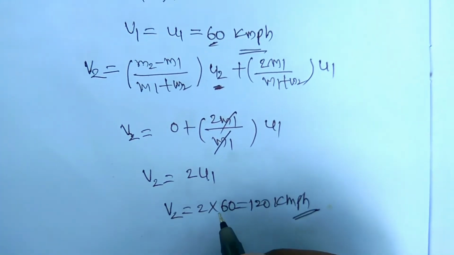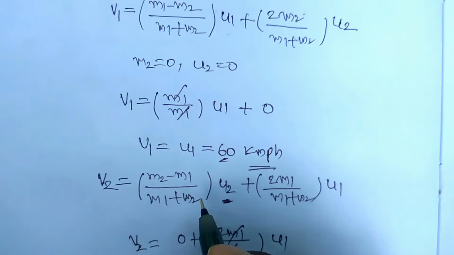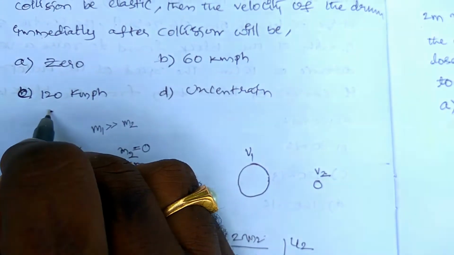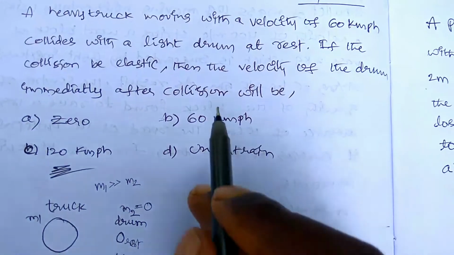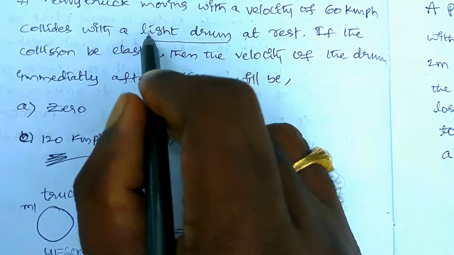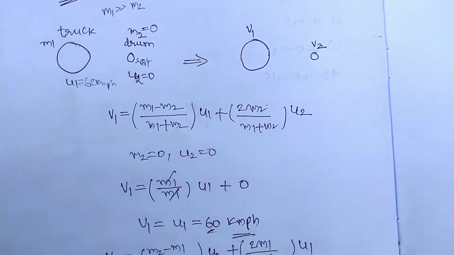So the velocity of the drum is double the velocity of the truck. Okay, so that is the answer, it is 120 kmph. Whenever they ask us, if it has a light drum, then you should take its mass as negligible compared to the first body. So that is the concept here, you have to understand it very easily.